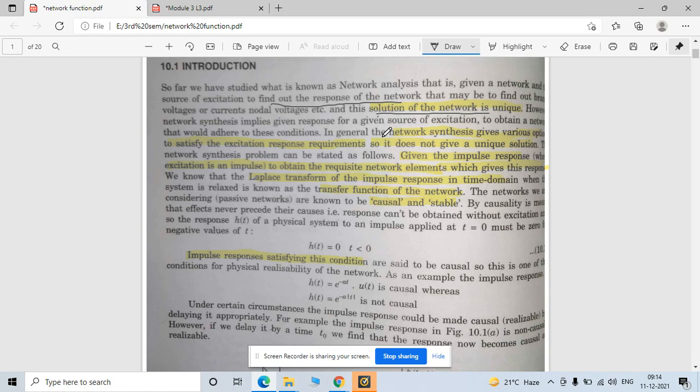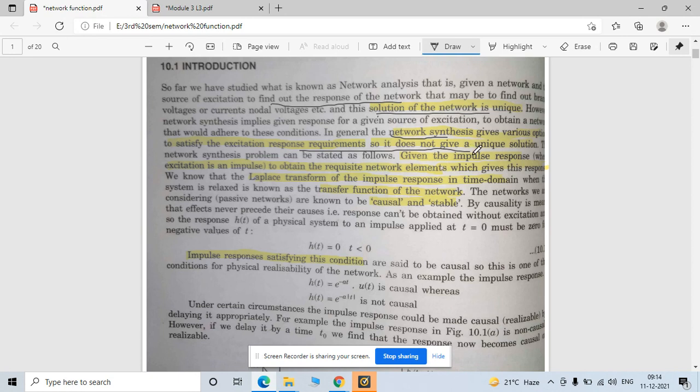There are a number of ways you can synthesize, but the solution of that network is unique. Network synthesis gives various options to satisfy the excitation and response, so it does not have a unique solution. Okay, this is a point.